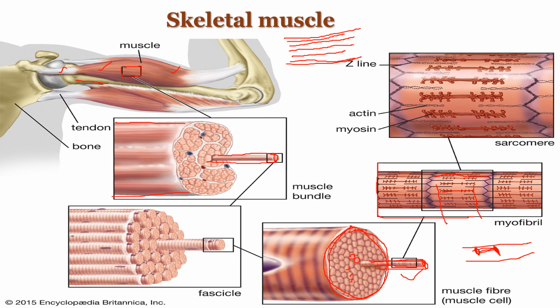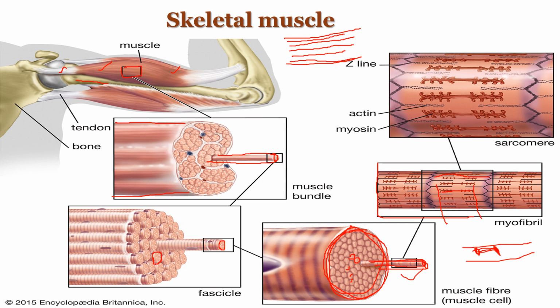And this fascicle is also covered by a connective tissue sheet. That connective tissue sheet is called the perimysium. Like this, on all fascicles, the connective tissue covering is called perimysium. So on all the fascicles or bundles of muscle fibers, the connective tissue sheet present is what we call the perimysium.